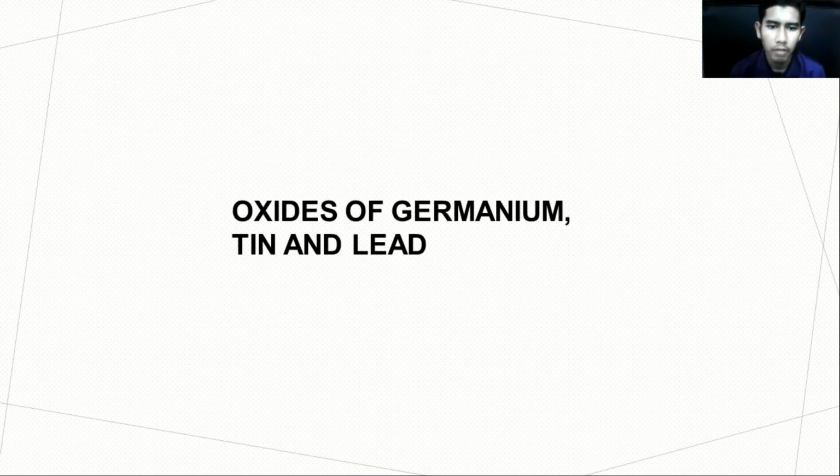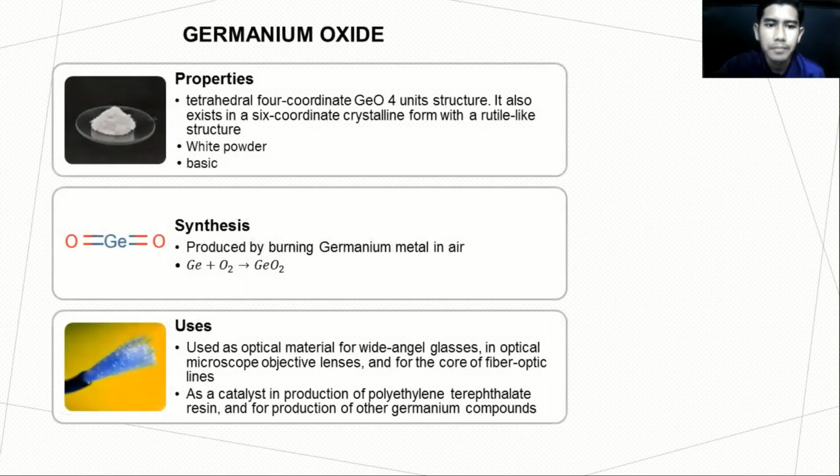So I will explain about group 14 binary compounds, which are oxides. So basically, an oxide is any chemical compound that contains one or more oxygen atoms. So the first one is germanium.